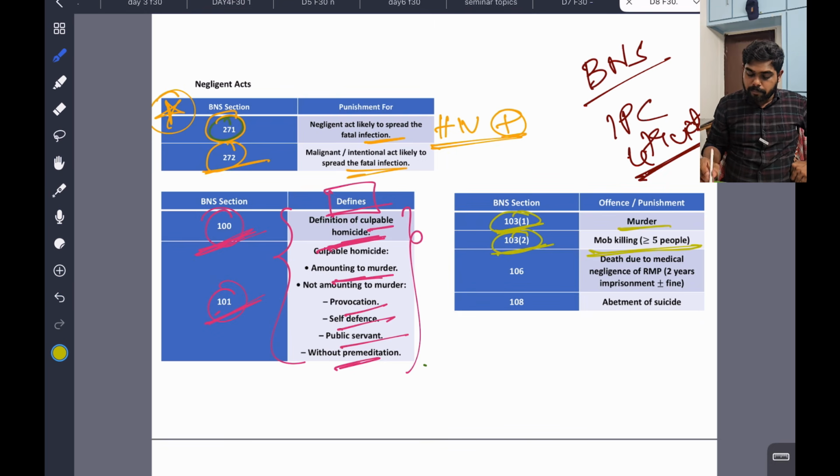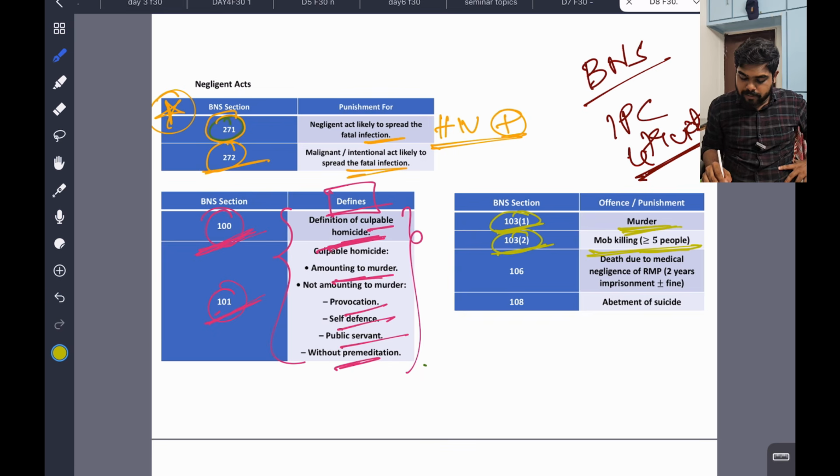103(1) is murder. Imagine a single person killing a single person, that is murder under 103. And 103(2) is like a mob killing, more than 5 members killing a person. Mob killing, more than 5 people, 103(2).